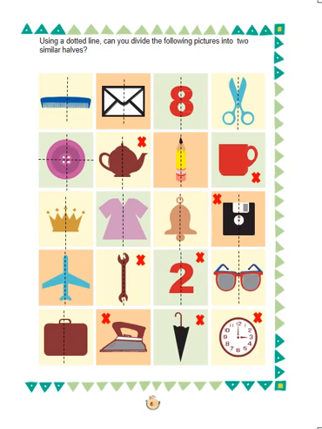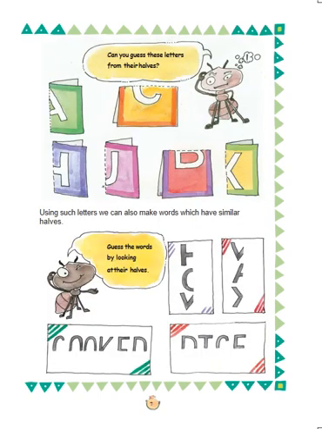So hence, there are some more different pictures given. Divide them using a dotted line and check whether they get divided into mirror halves or not. This is a task for you. Now come to page number 11.